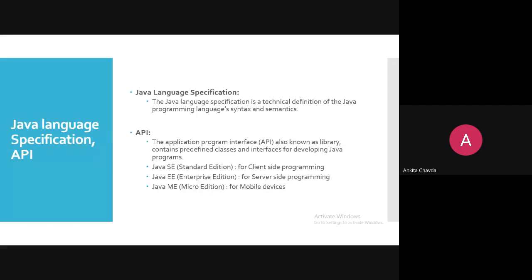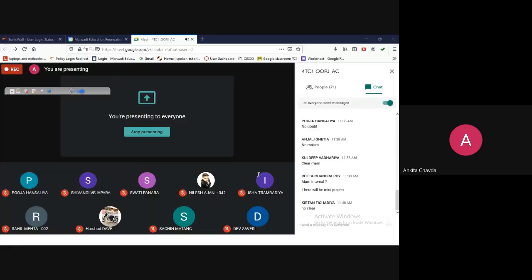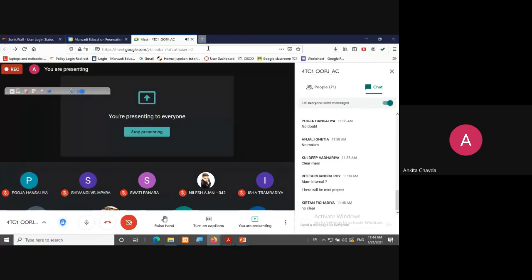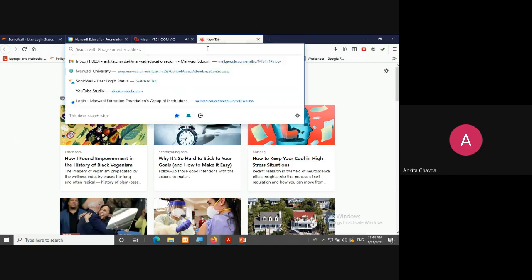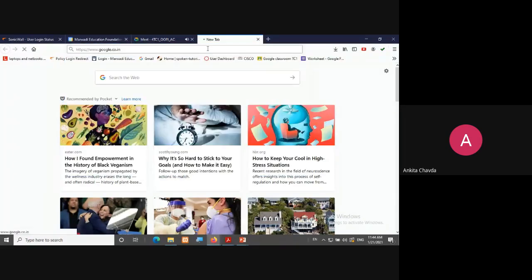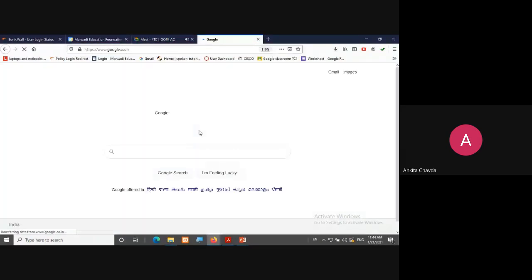Now, the very first question: if you want to know about Java, you should first know what the Java language is, right? What is the Java language specification? What do you mean by API? What do you mean by JDK? There are so many terms which you should know. Before that, I would like to show you why this language is so important in terms of curriculum as well as in terms of your future.